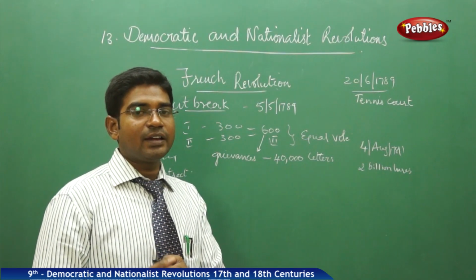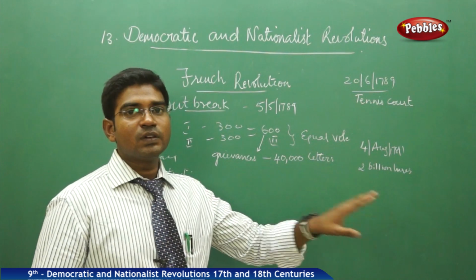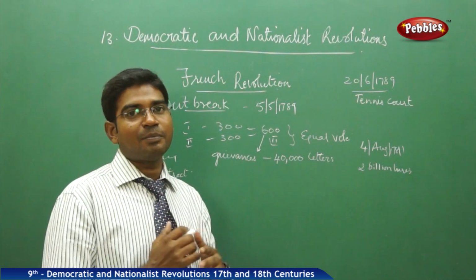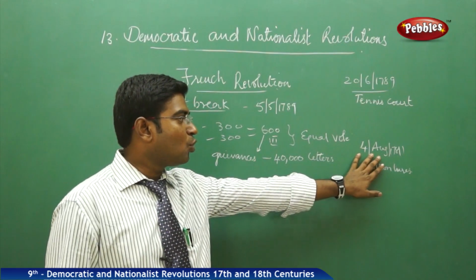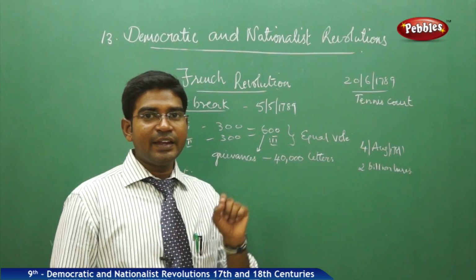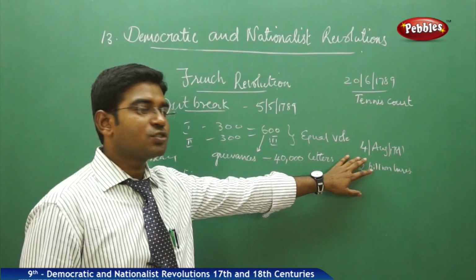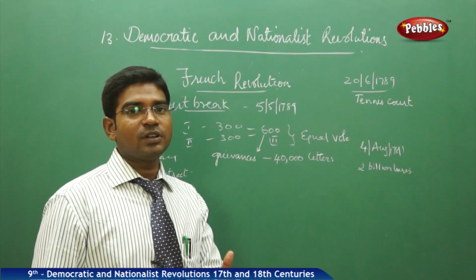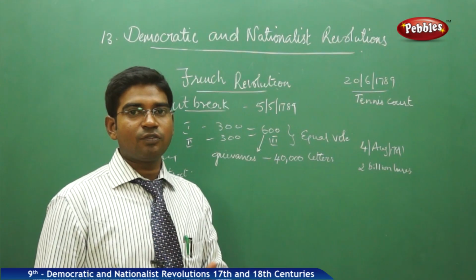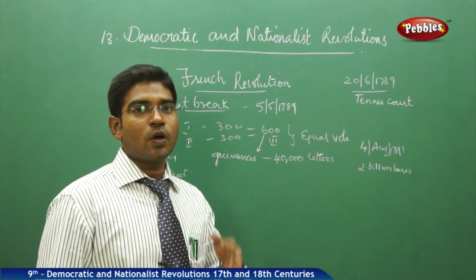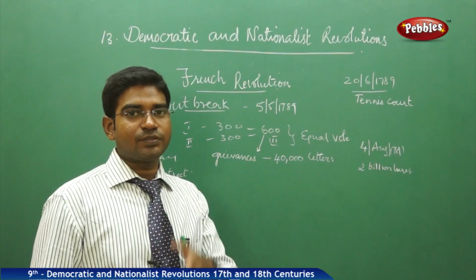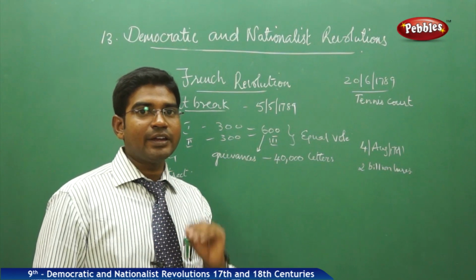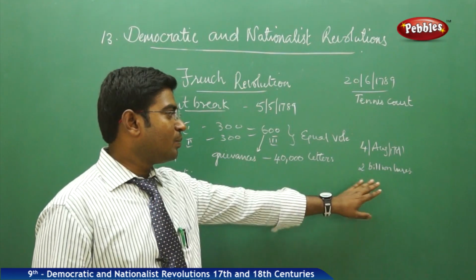So the king decided that he would agree to have his powers checked by the parliament, and finally on 4th of August 1789 he decided that he was going to become a constitutional monarch. All the properties of the church and of the nobles were taken, and the tithes and the state tax of taille were banned, which brought an extra income for the state, that is 2 billion livres.